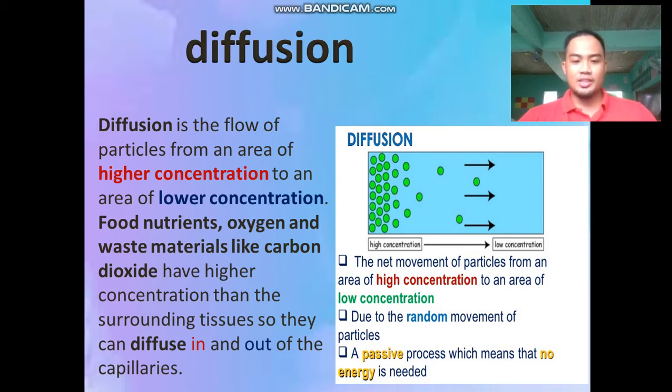So food, nutrients, oxygen, and waste materials like carbon dioxide have higher concentration than surrounding tissues, so they can diffuse in and out of the capillaries. So high concentration meaning, look at the illustration, nagagutok sila. So kung high concentration sila, may possibility nga magakadto sila sa low concentration kasi padsipad sila. Okay?